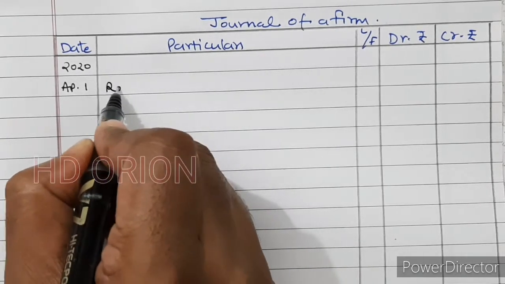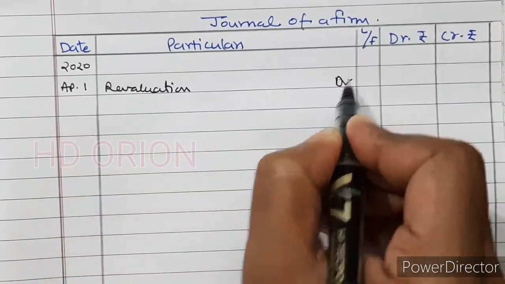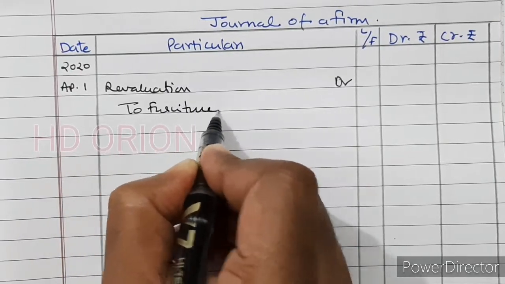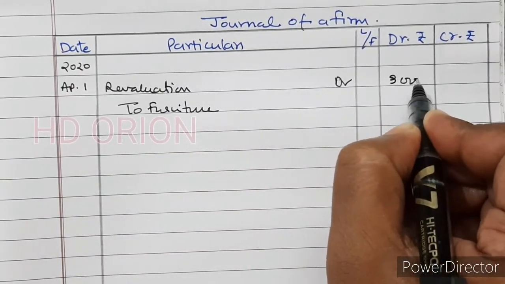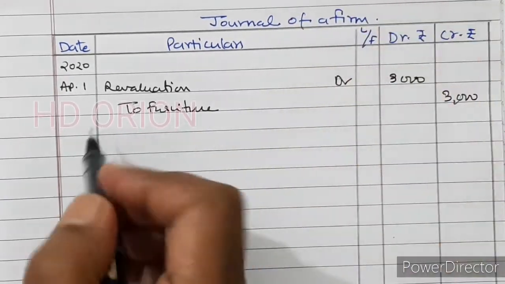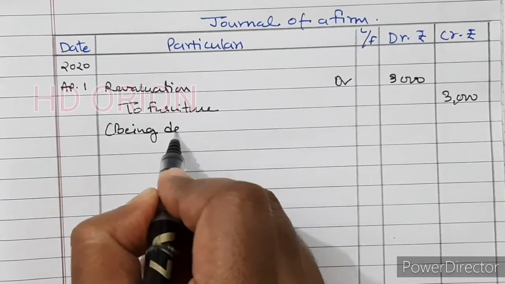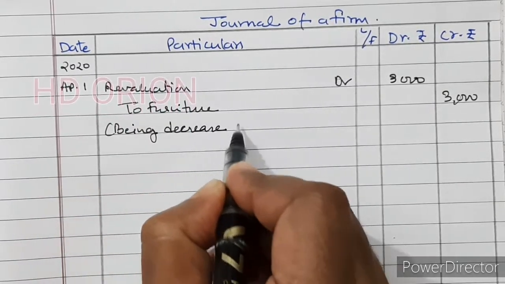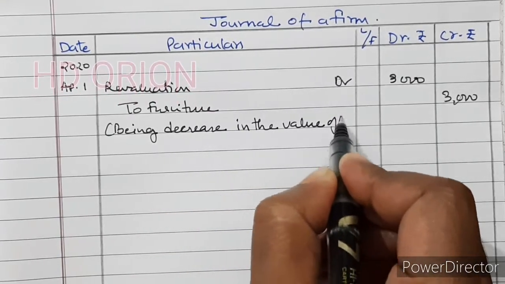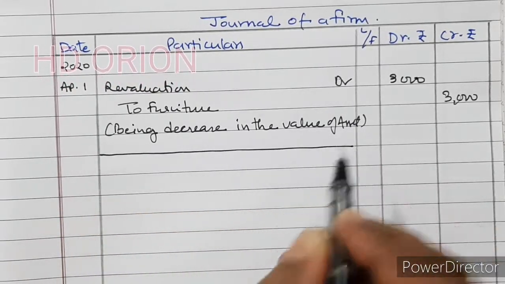So revaluation account debited to furniture by 3,000. Being decrease in the value of asset.